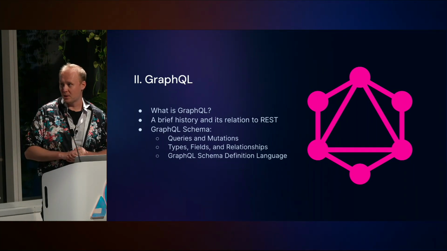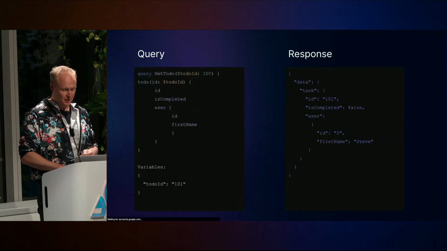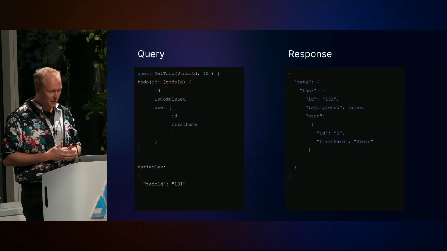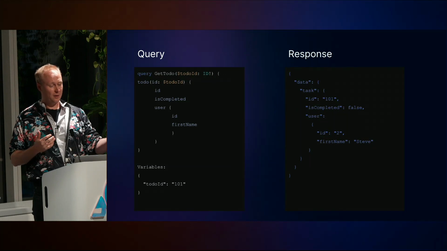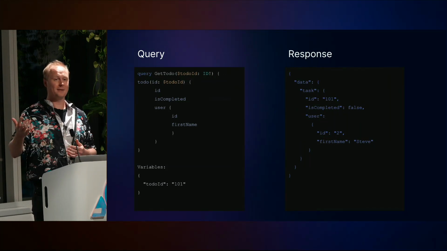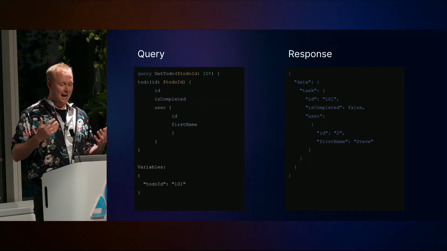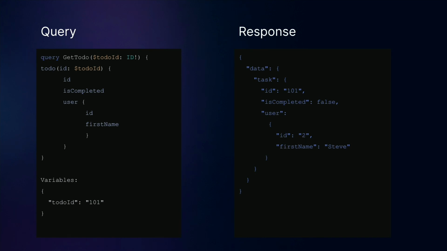And that's all defined by your GraphQL schema definition language. So let's look at an example. Pretty simple one here: we're writing a query for to-do, and in GraphQL you can pass in a variable. So in this case, we're asking for the specific to-do with the ID 101, and we're getting back that ID, an isCompleted flag, and then a user, which is a different object that has a relationship to the to-do. So in this case, a to-do is assigned to a user, and you're getting all that back as a response on your right here.